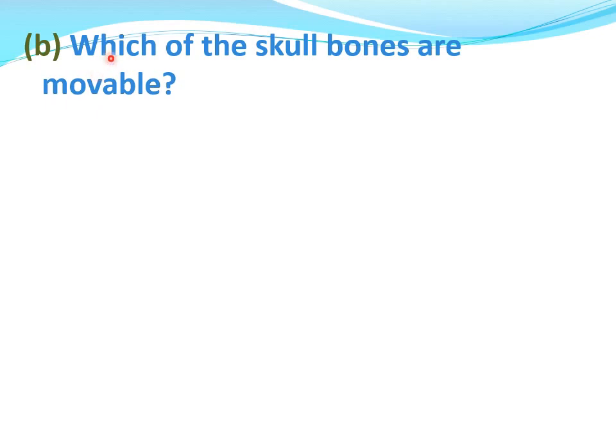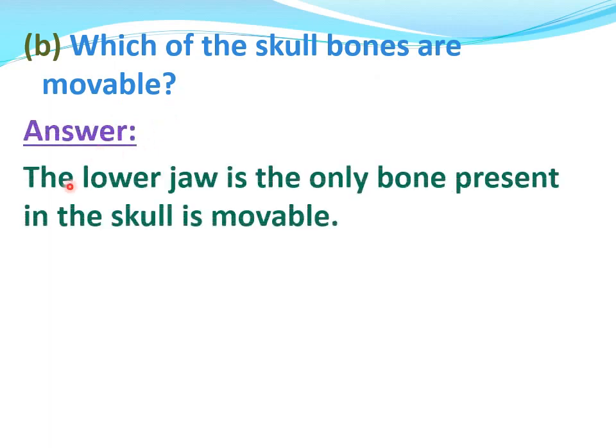B part. Which of the skull bones are movable? Answer. As we have learned in the previous lecture, the lower jaw is the only bone present in the skull that is movable.